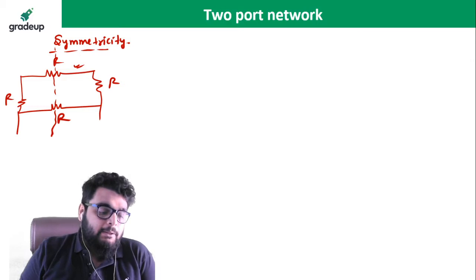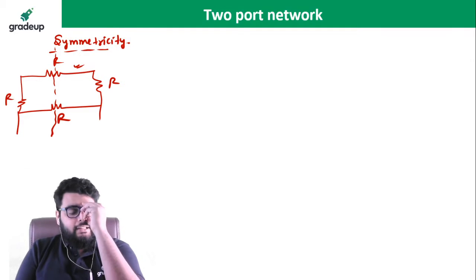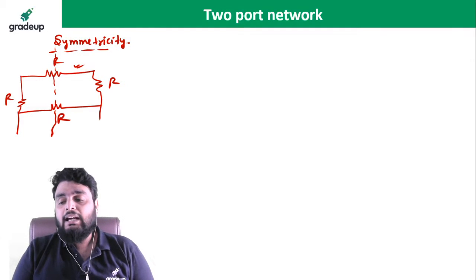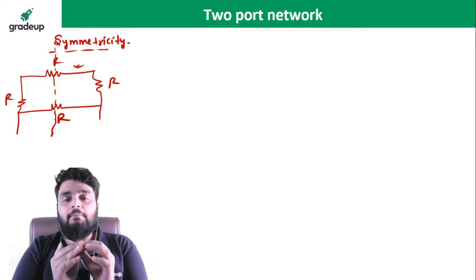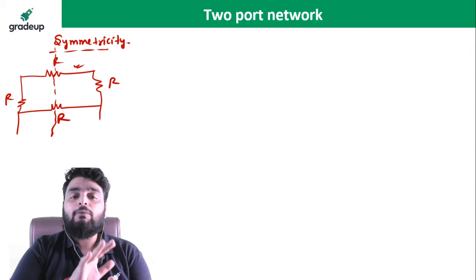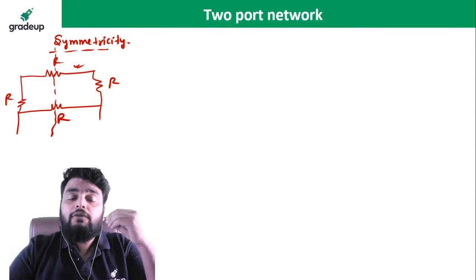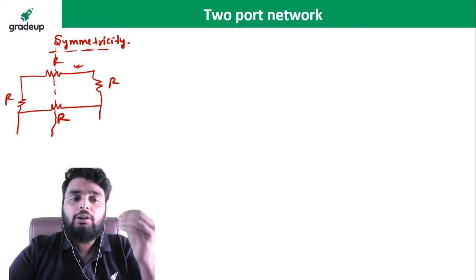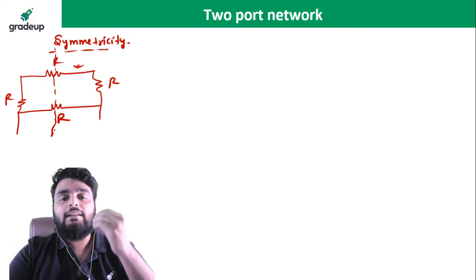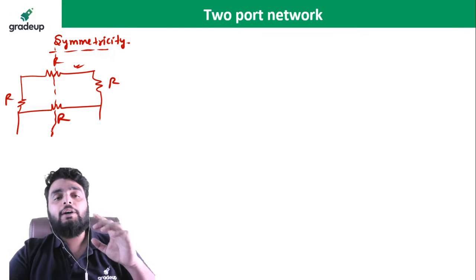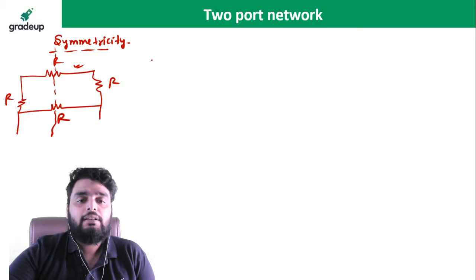So again I will repeat myself, guys. Why are we using two-port parameters to find symmetricity? Because in some cases the network or configuration will not be given, and if the configuration is not given, how will you draw the symmetrical line? For that I have to understand the conditions in a two-port network. So if any network is a symmetrical network, then a few conditions will be satisfied.